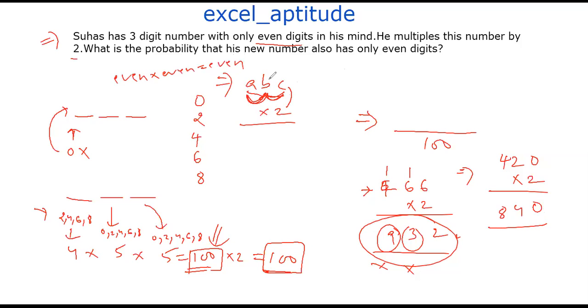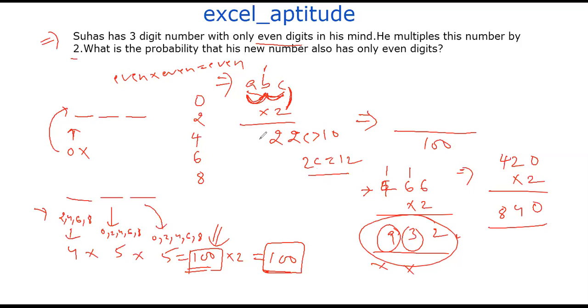But you should take care of the carry. Assume 2C is greater than 10, say 2C equals 12. Then you'll get 1 here and 2 here.